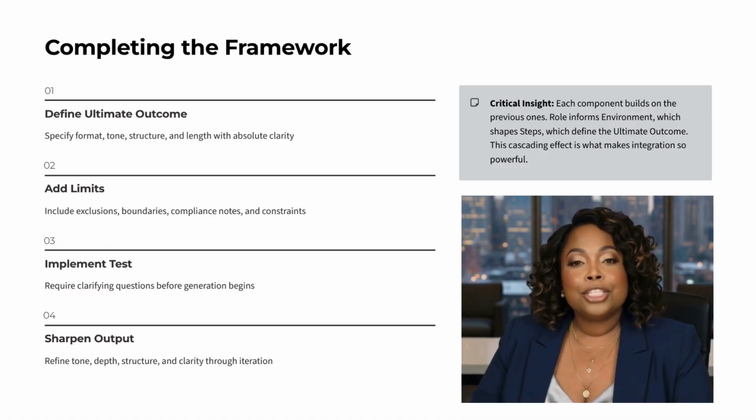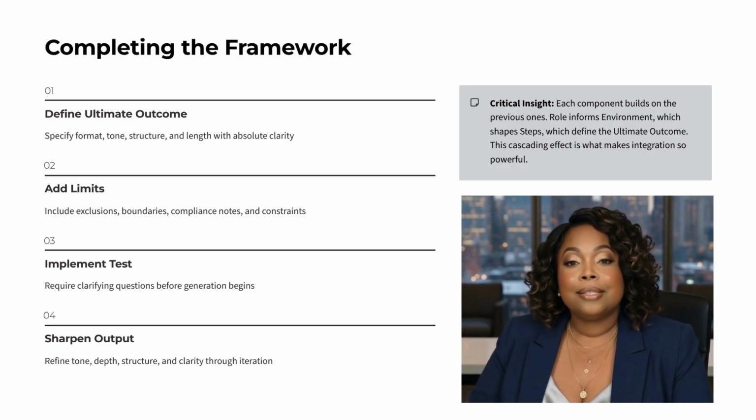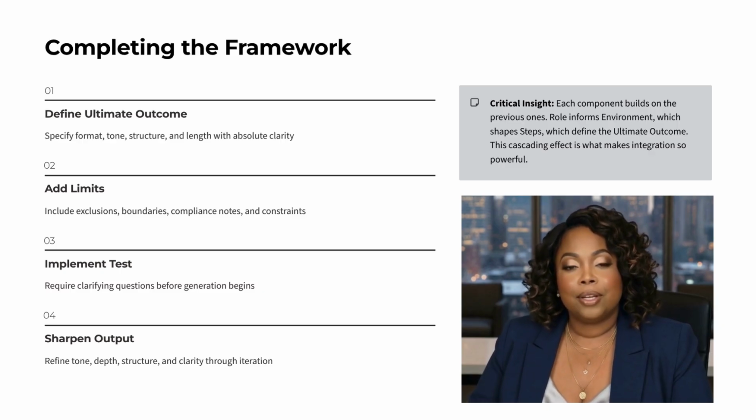To complete your integrated prompt, continue through the remaining components. Define the ultimate outcome. Specify the exact format, structure, tone, and length. Add limits. Include exclusions, boundaries, compliance rules, and constraints. Implement the test step. Require clarifying questions before generation begins. Sharpen the output.